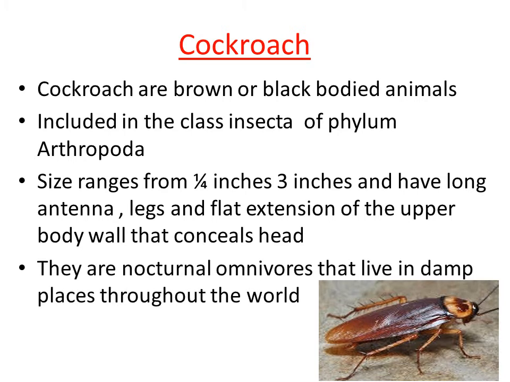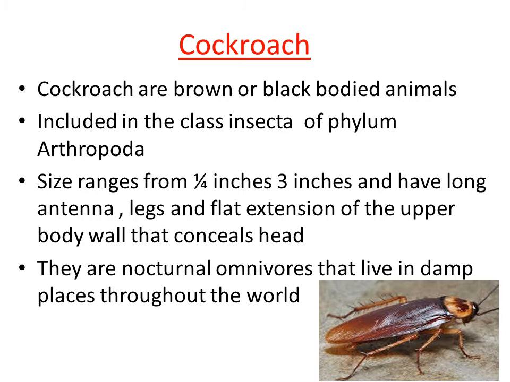The cockroach is a nocturnal animal because it is very active during the night. In the night time this insect becomes very active, so it is called nocturnal, and it is an omnivore. So it eats all sorts of food. There is no restriction like it should only eat vegetables or only eat flesh.